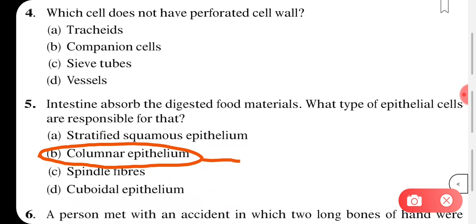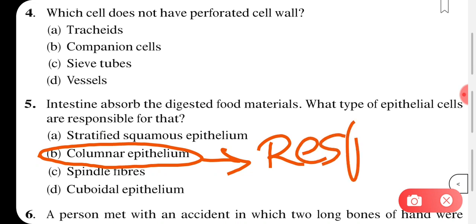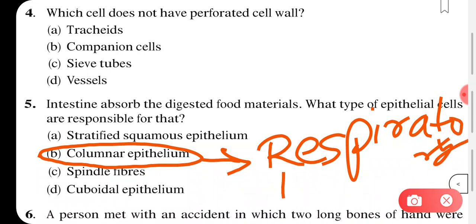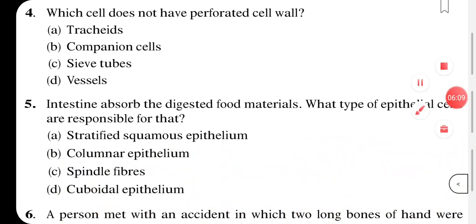It is also present in your respiratory tract. So the respiratory tract also contains columnar epithelium cells. Moving on to the next question.